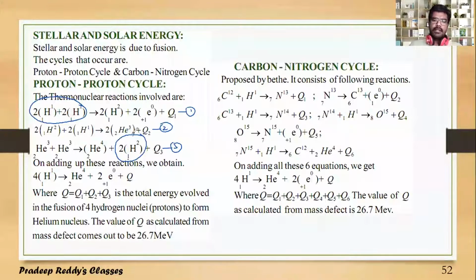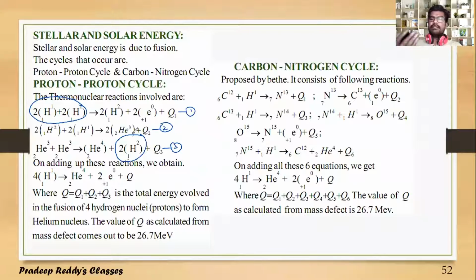Such 2 protons left out in one chain reaction and another chain reaction again combine to form helium-24 along with emission of 2 protons. Like this, the continuous chain reactions take place. In the product, finally, there are 2 protons released, and those 2 protons combined with another 2 protons finally form helium-24, and the resultant will also be 2 more protons. So 4 protons initiate the process, and 2 protons are left over after the reaction.